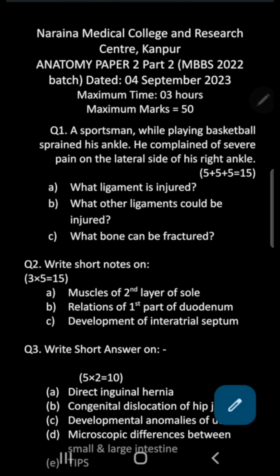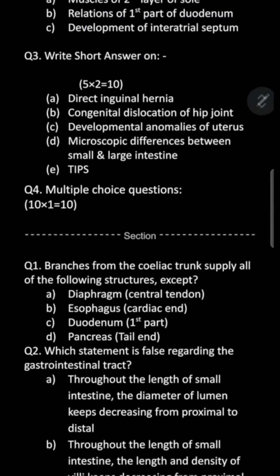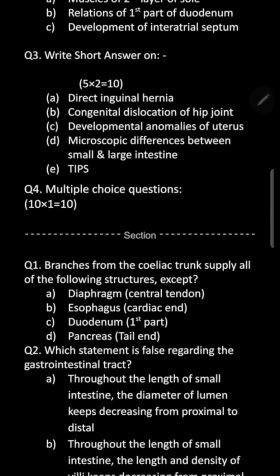Then development of interatrial septum, a super important, very important question from embryology section. You need to prepare this before going for the exams. Then ultra short questions where you have to write actually less than 100 words. So this question number 3, 5 subparts, 2 marks each. That makes 10 marks. First one is direct inguinal hernia.